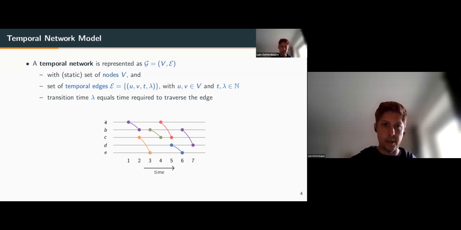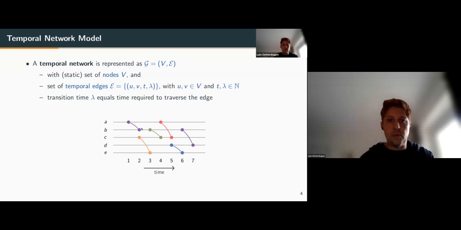For example, in this picture you have the node names on the left: the nodes A, B, C, D, and E. Then we have the time steps 1 to 7. For example, one temporal edge starts at node A at time 1 and arrives at time 2 at node B. For this network, the transition time lambda equals 1 for all edges.